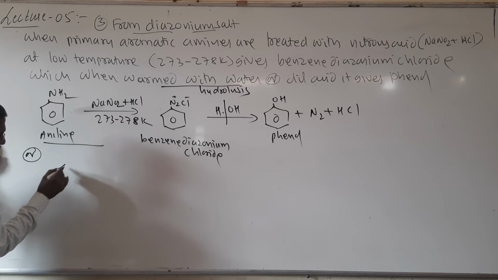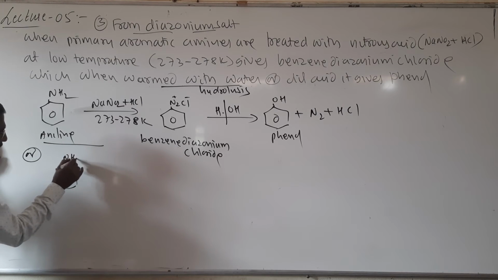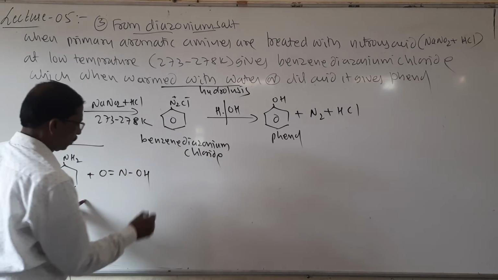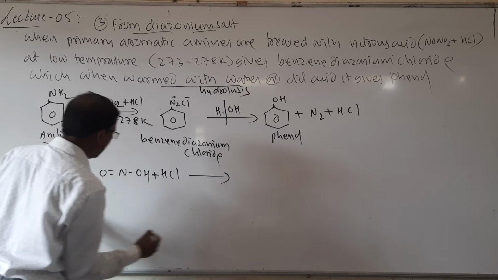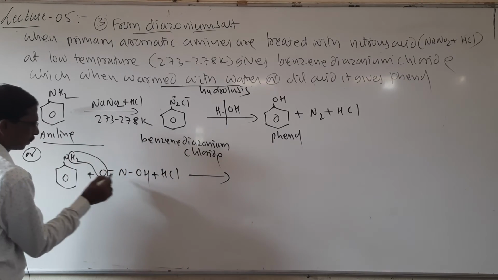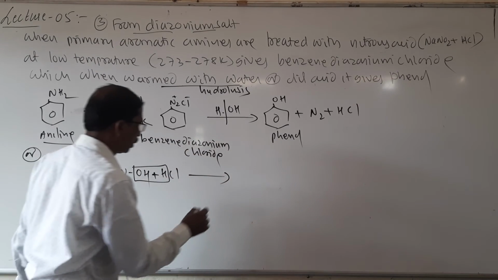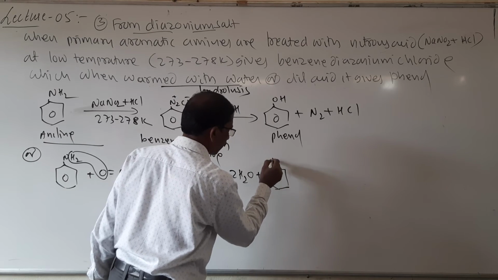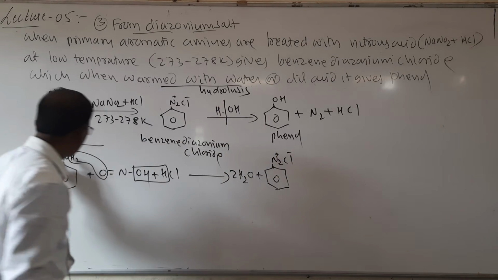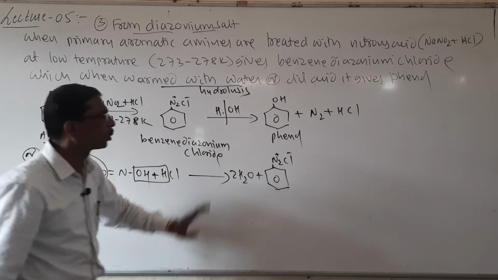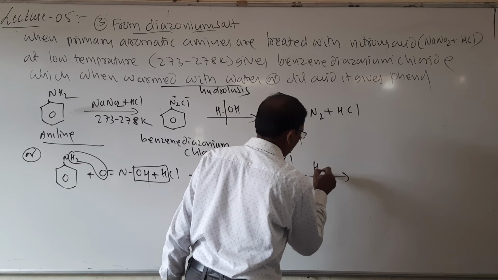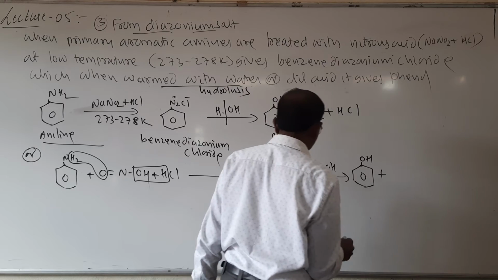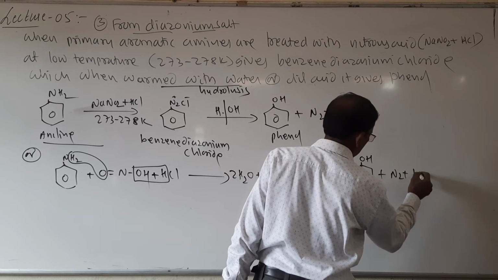When a primary aromatic amine is treated with nitrous acid, HNO2 and HCl, 2H2O is removed and it forms the diazonium chloride, N2Cl. This, on hydrolysis, gives phenol, N2 plus HCl.